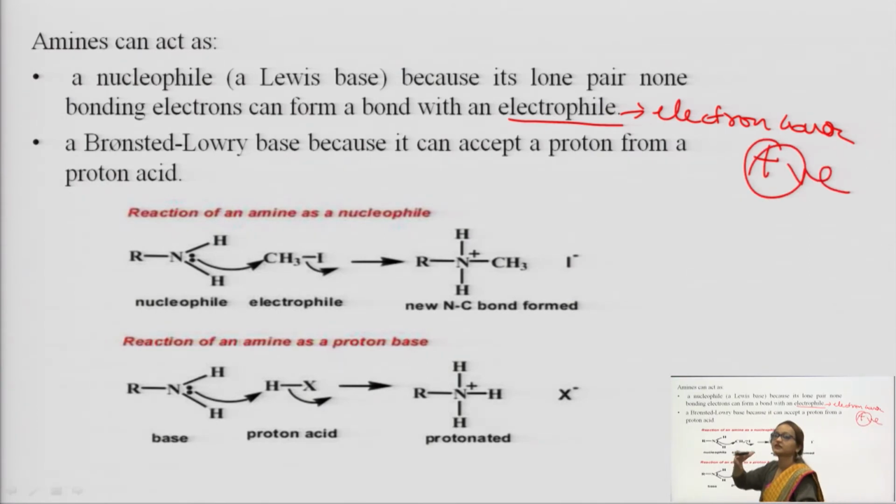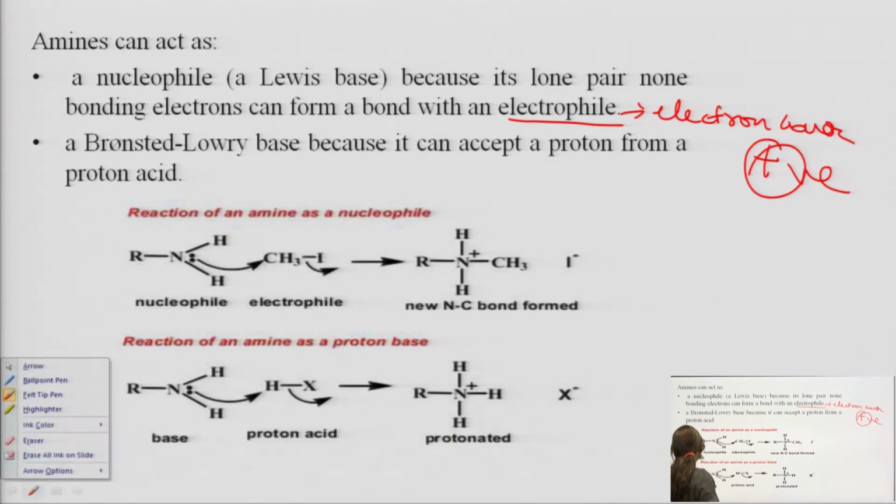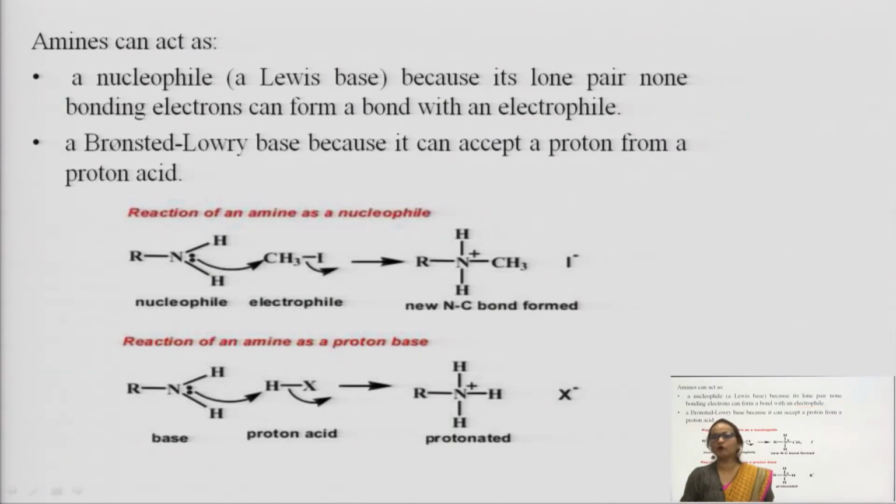The atoms which have a positive charge will come to the atom which has a negative charge, because we all know that opposite charges attract each other. One atom with a positive charge will come close to an atom with a negative charge. So, negative charge is present in the form of a lone pair of electrons on aromatic amines, or you can say on amines. So, the lone pair of non-bonding electrons can easily form a bond with an electrophile.